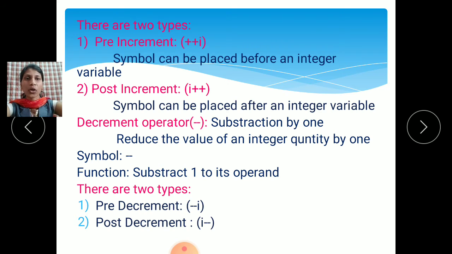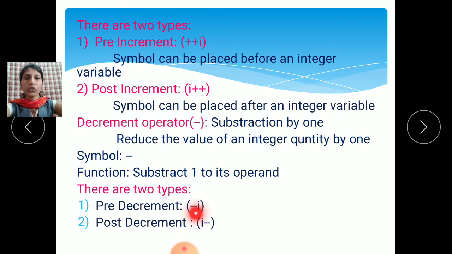Then the decrement operator. The symbol of the decrement operator is --. Subtraction by 1 means the value of that variable is decreased by 1. It reduces the value of an integer quantity by 1. The function is to subtract 1 from its operand, meaning whichever variable we use, we will subtract 1 from its value.